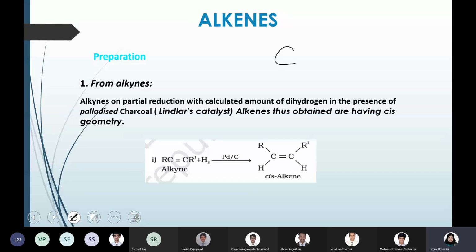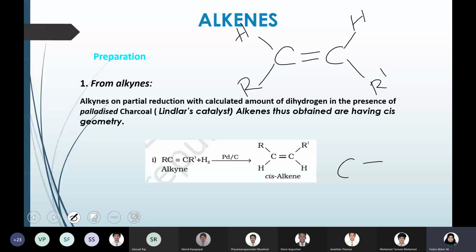If you have a double bonded carbon, let's see, this is the compound. I'm just writing R and R dash to say that there are two alkyl groups. To differentiate these two alkyl groups I have put R and R dash. It could be same, it could be different, but for general purposes I'm showing R and R dash.